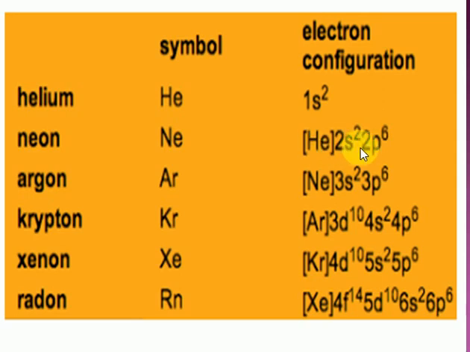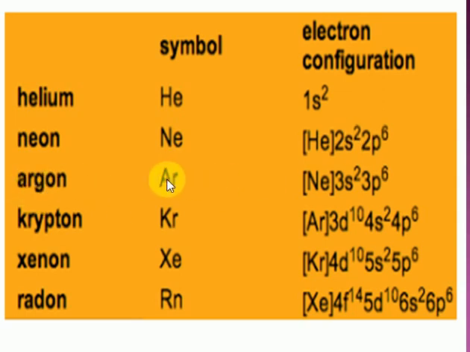So helium 2s2, 2p6. Look at the outermost orbitals, the n value is the same, 2 here and 2 here, so both have the same energy level. Even the s orbital and p orbital have the same energy levels. So if you add the total number of electrons, 2 plus 6 is 8, that's why it is called the 18th group element.